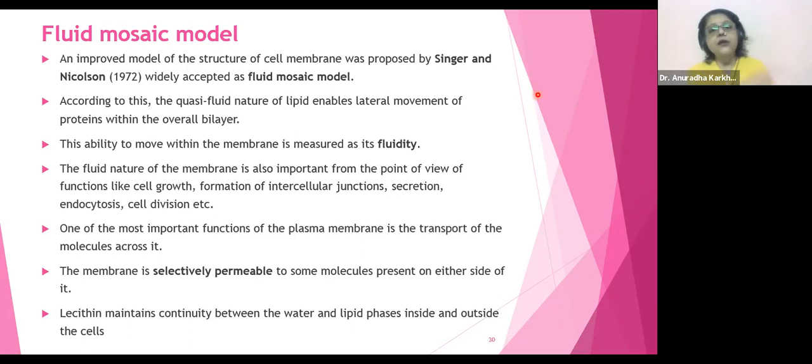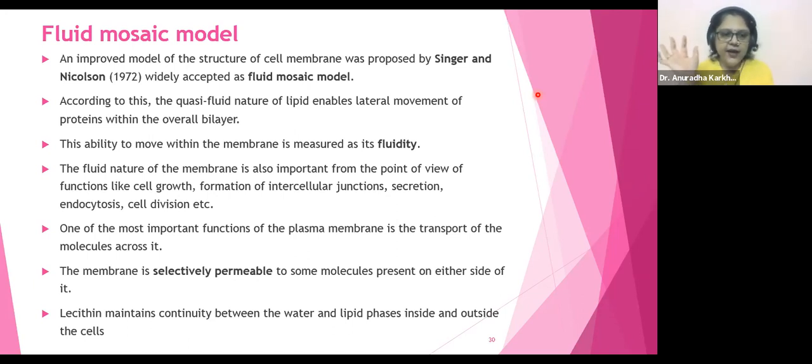Either as: fluid mosaic model is proposed by whom? Or Singer and Nicholson proposed which model? Or the plasma membrane can be best explained by the model proposed by? Or to explain the plasma membrane, the best used model is dash. There are so many questions, twisted and turned, but the sentence remains the same. So do not forget who proposed the fluid mosaic model. Singer and Nicholson. Singer and Nicholson proposed which model? Fluid mosaic model.